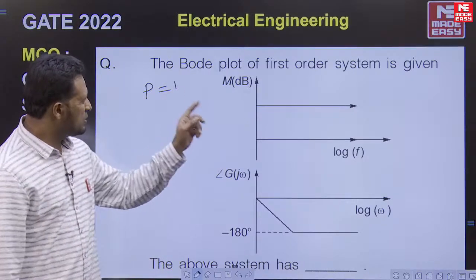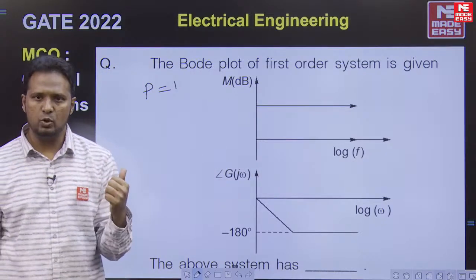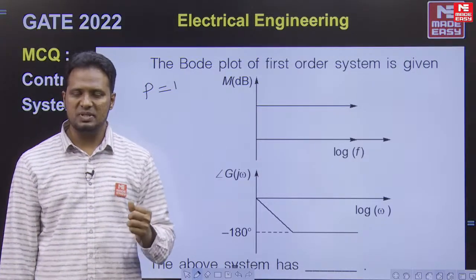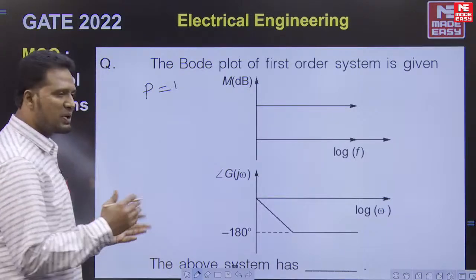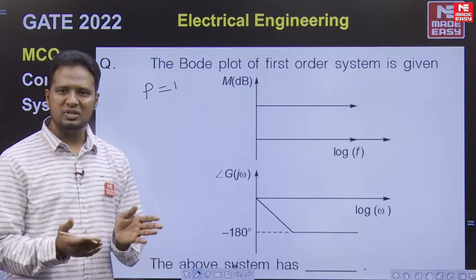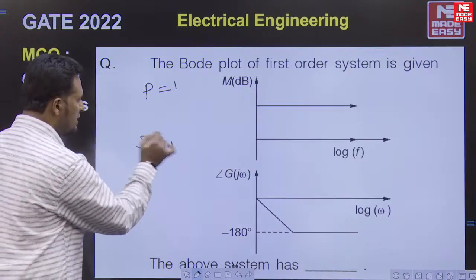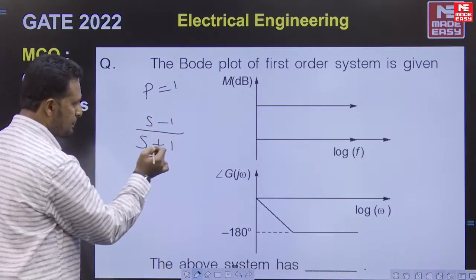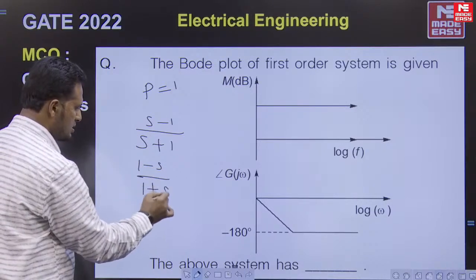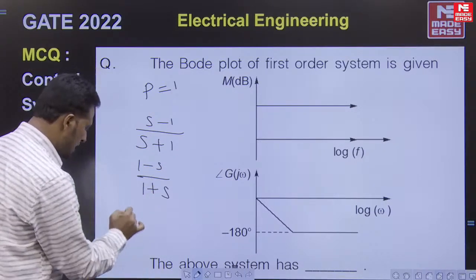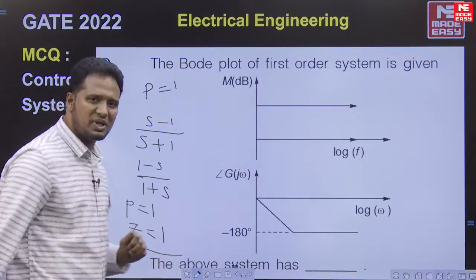Suppose if there is no zero, then this magnitude plot cannot be constant. The peculiarity is the magnitude plot. If the magnitude plot of a system is constant, it means it is all pass. And all pass will have an equal number of poles and zeros such that they are mirror images of each other with respect to the j omega axis. So if there is a pole, then there is a zero as well. Right, it is this or (1 minus s)/(1 plus s). So it has to be all pass. So this has one pole and one zero. That has to be the answer to the question.